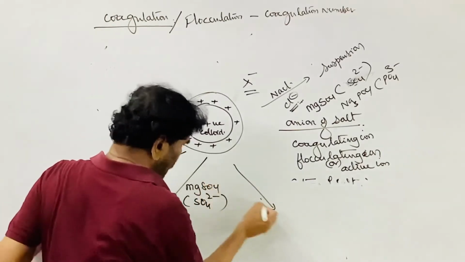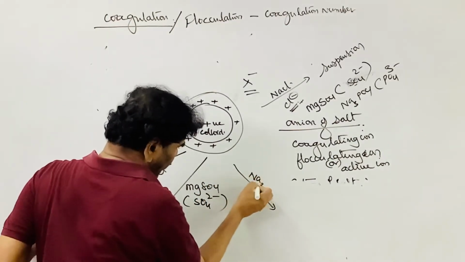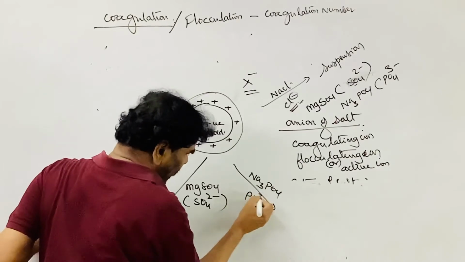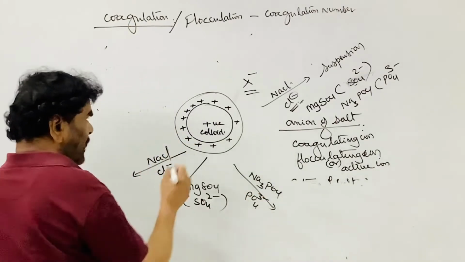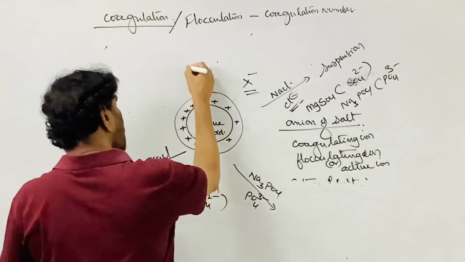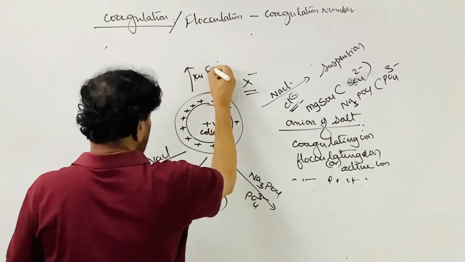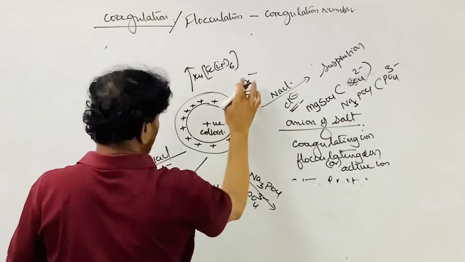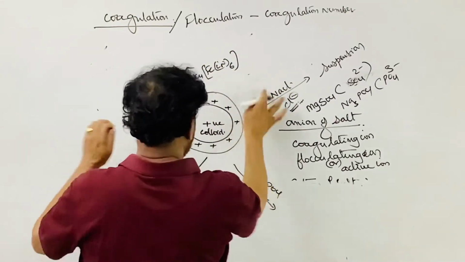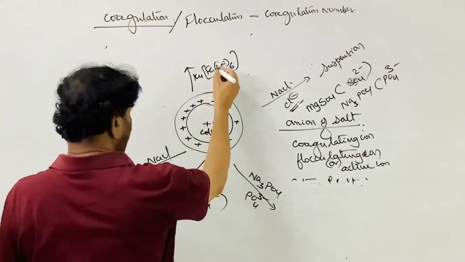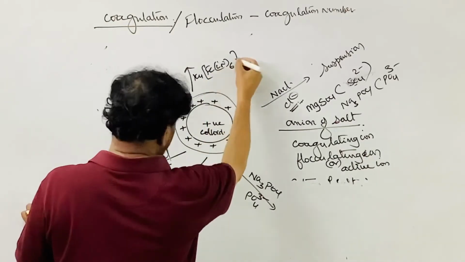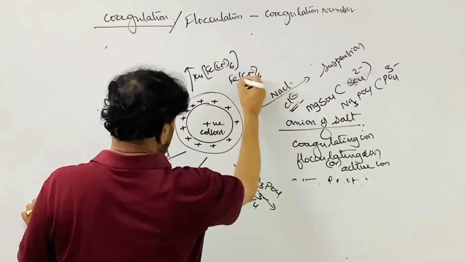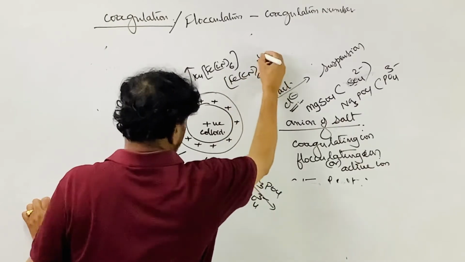You can use phosphate ion, Na3PO4, where the anionic part is the PO4 3- ion, and you can use potassium ferrocyanide, K4[Fe(CN)6], where the anionic part is the [Fe(CN)6] 4- ion.